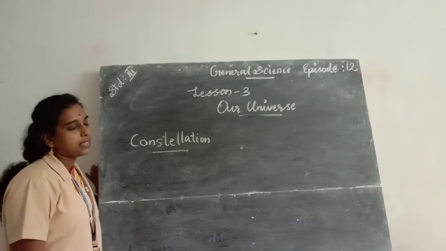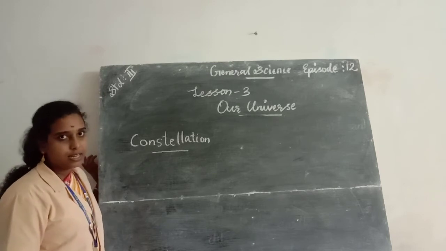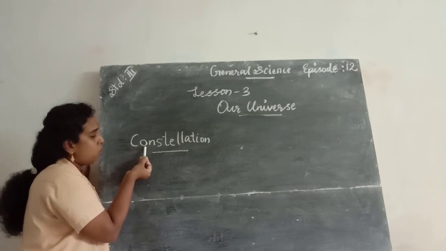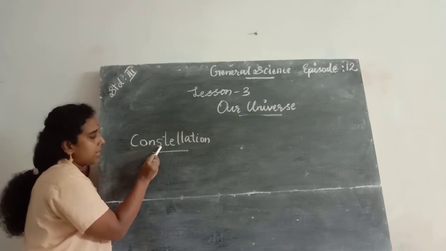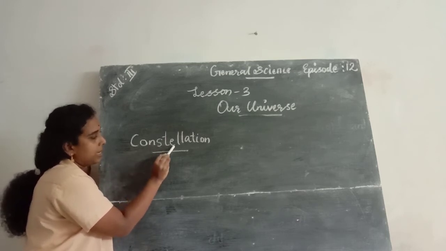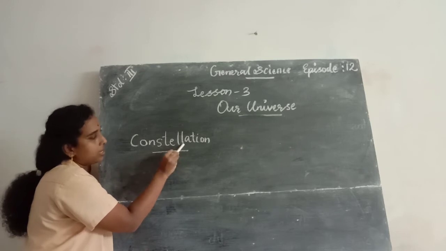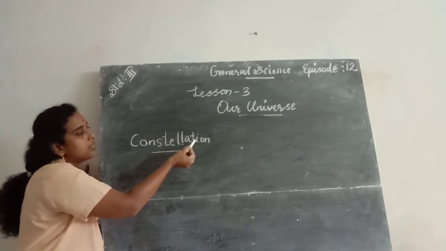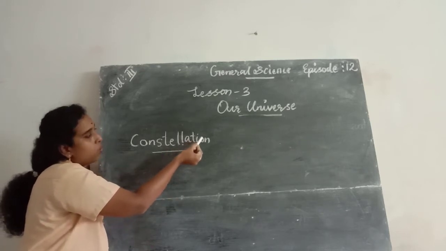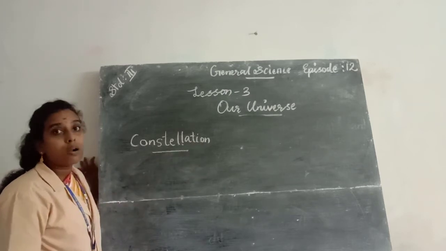Once again, say the spelling of constellation: C O N S T E L L A T I O N.